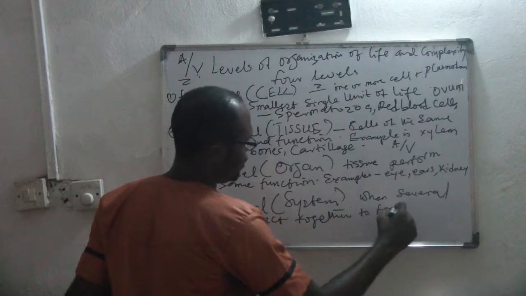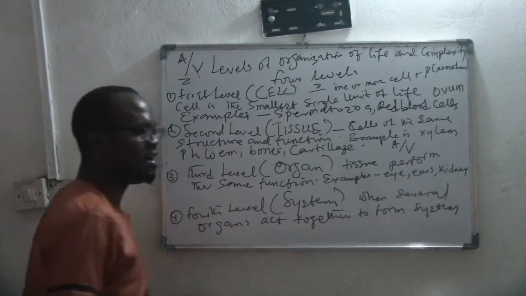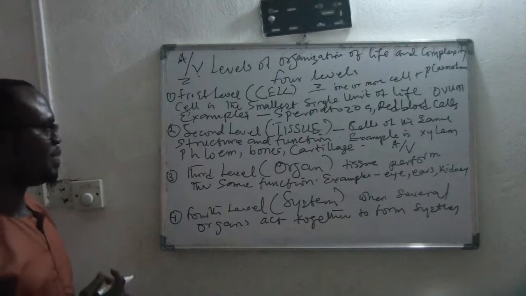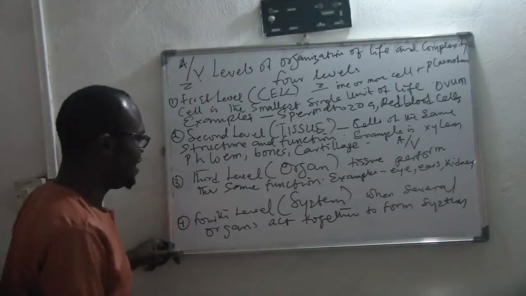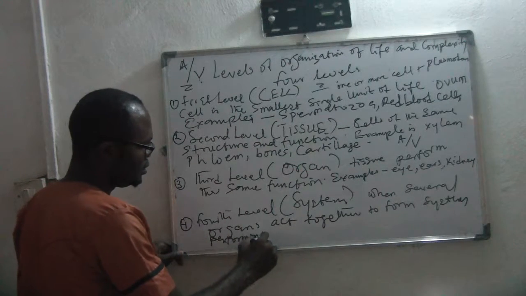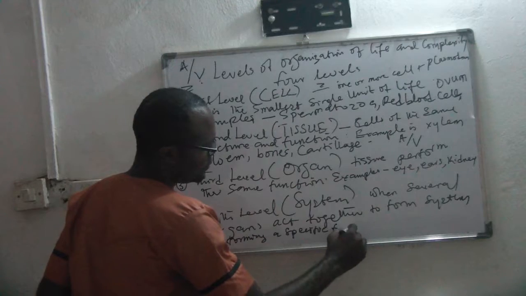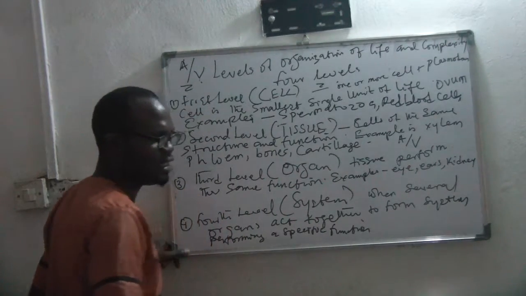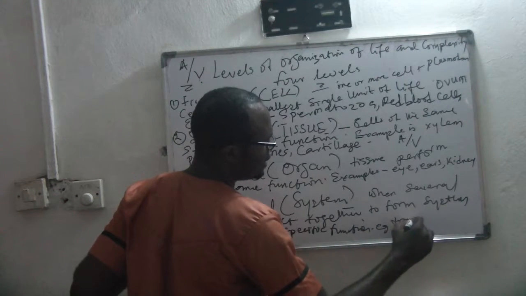They form what we call what? System. When several organs act together to perform a specific function, they act together to form a system. Performing what? A specific function. Is that clear?